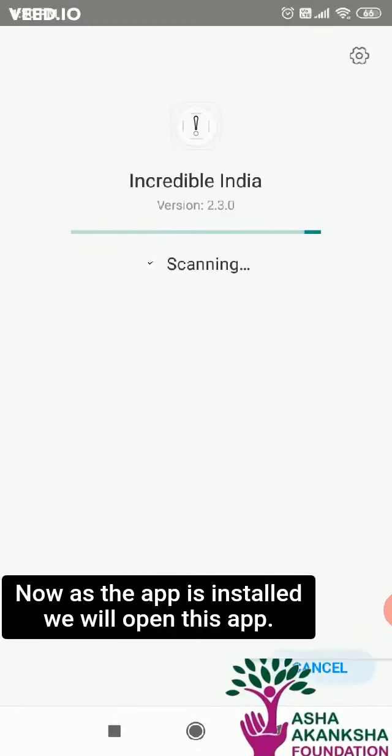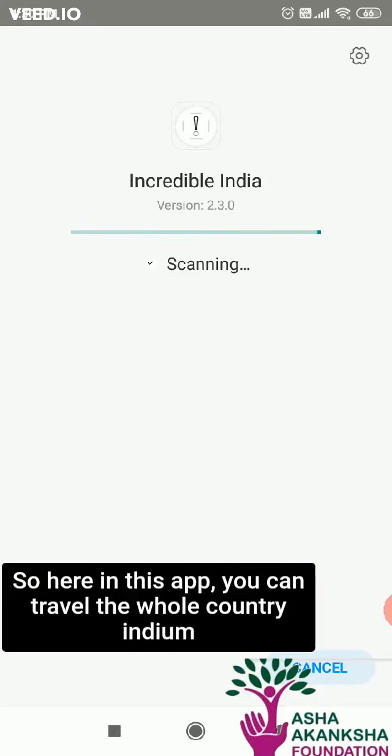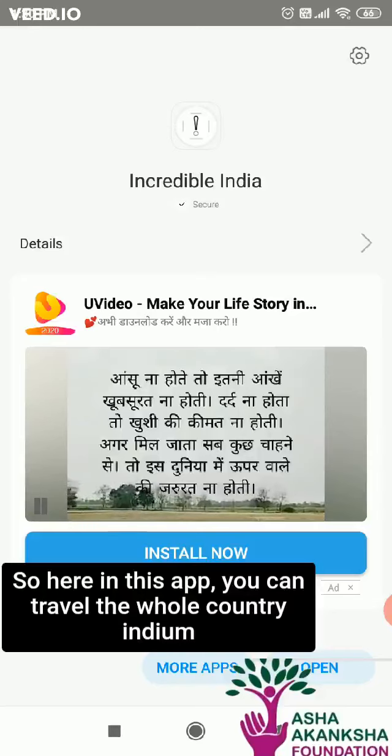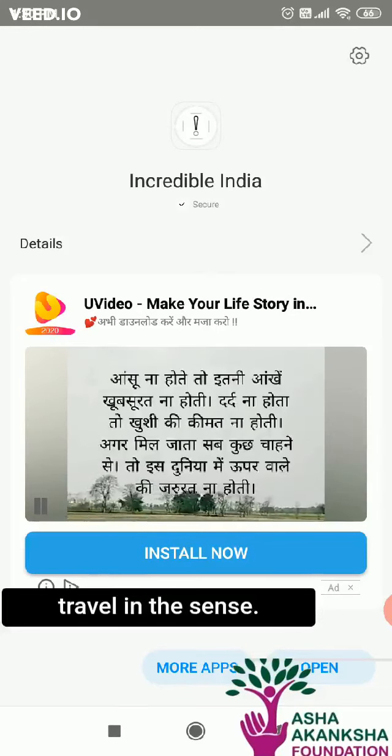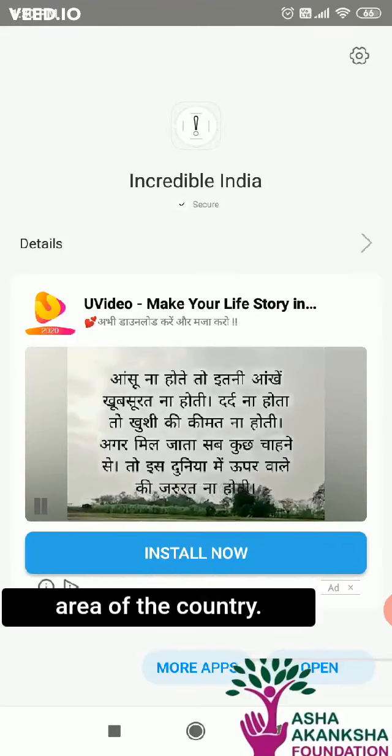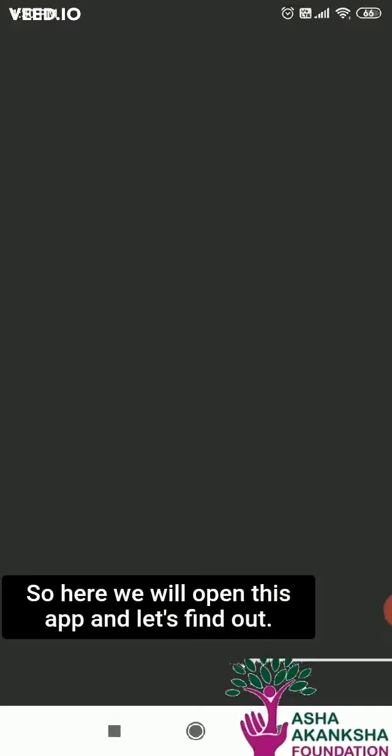Now, as the app is installed, we will open this app. So here in this app, you can travel the whole country, India. Travel in the sense you will get information about every place, every state, every area of the country. So here we will open this app and let's find out what it is.